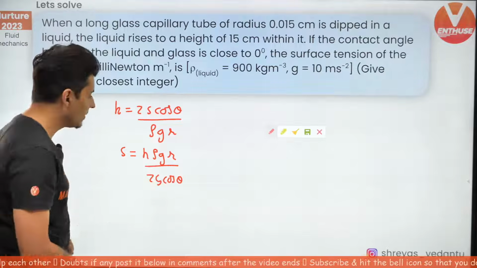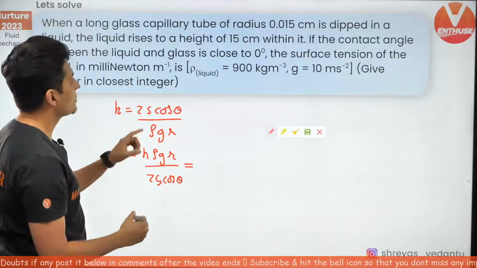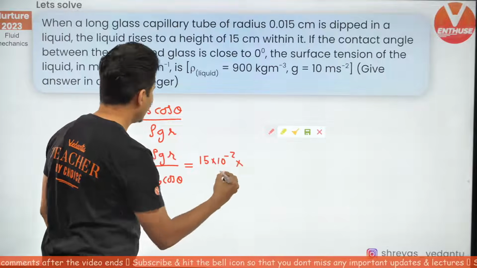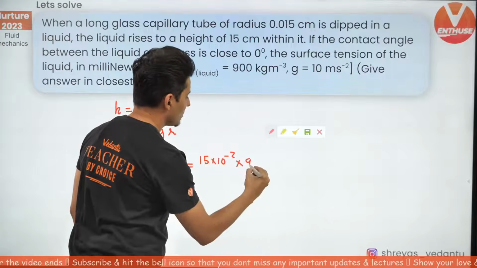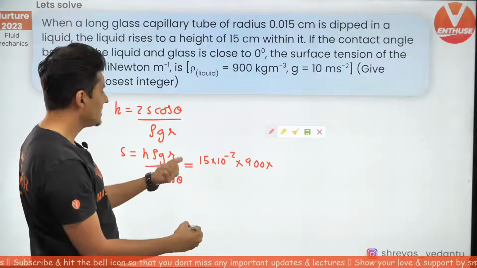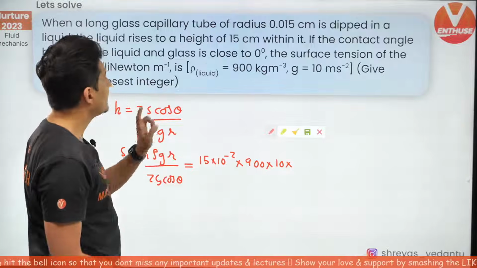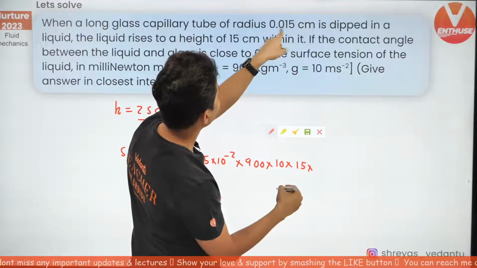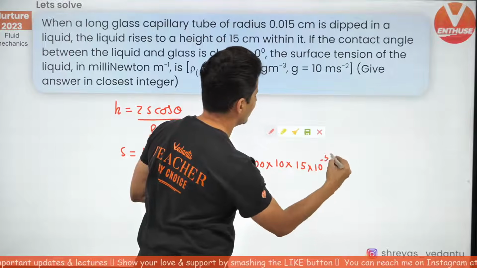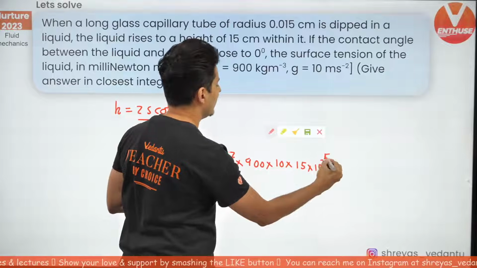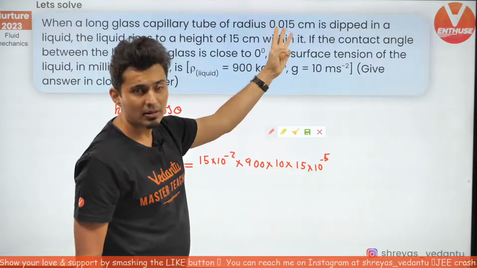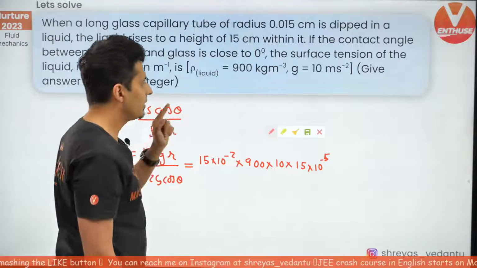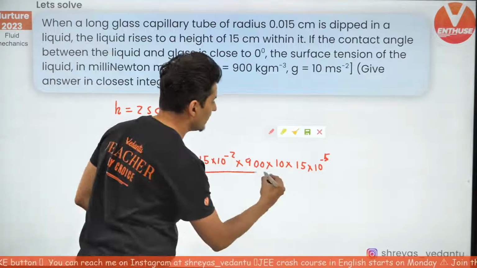Let's start substituting all the values. So h, what is h? Height is 15 centimeters. So 15 into 10 to the power minus 2, into rho is 900, so 900 over here, into g, which is nothing but just 10, into radius. The radius is 15, that's centimeters. So 3 and then 10 to the power minus 5 meters. I hope you guys got that. There are 3 decimals here. So 10 to the power minus 3 and converted into meters, 2 more decimals, so 10 to the power minus 5. That takes care of the numerator.